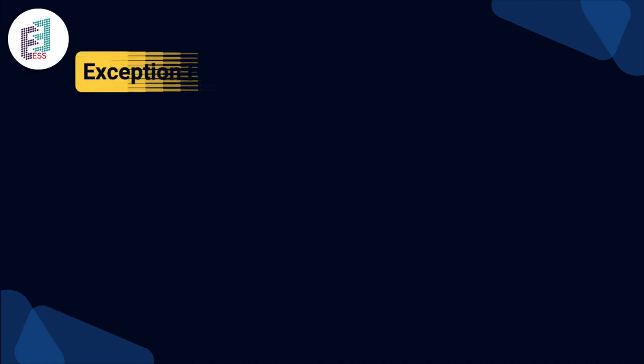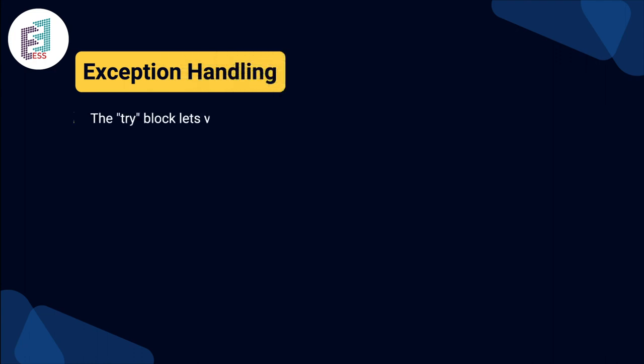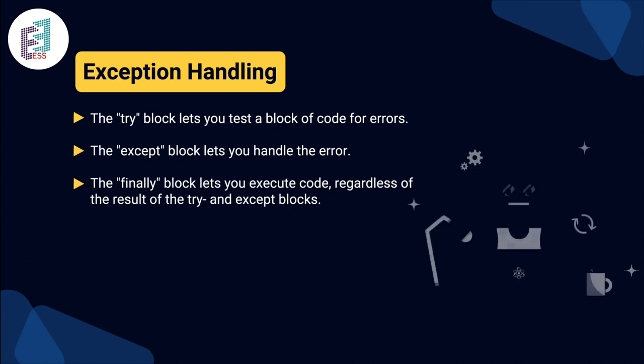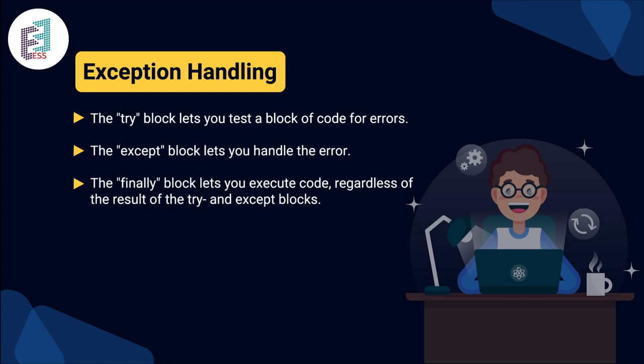Let's come to the last slide, exception handling. Here, the try block lets you test whether a block of code is executing correctly, and whether any errors are present. The except block lets you handle the errors raised in the try block. And then the finally block lets you execute code regardless of the result of the try and except blocks, which means the finally stage will be executed regardless of the try and except blocks.